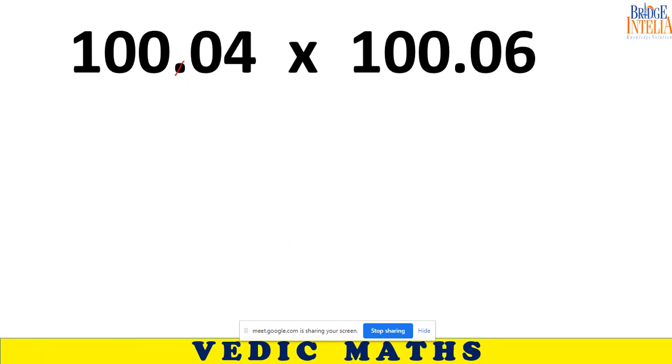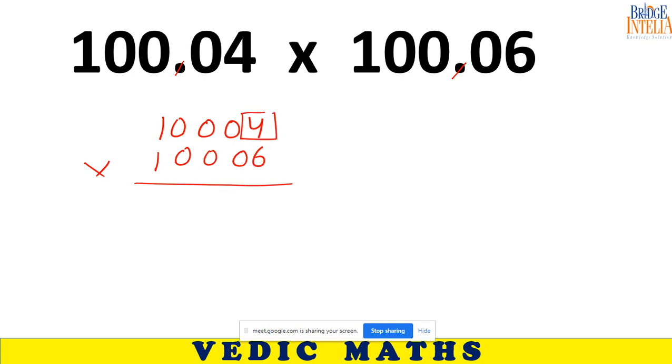See, if you ignore the decimal, then the last two digits add up to 10 or not? Do you agree? If there was no decimal, then it was in the desired format or not? Okay, so ignore the decimal for the time being. In this space, you have to write 6 into 4, 24.